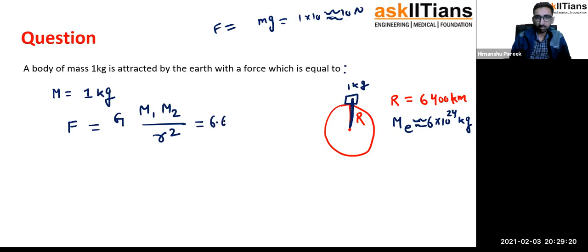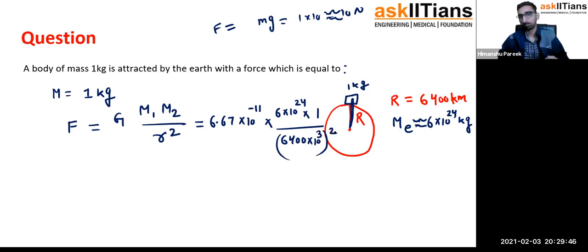So gravitational force is G m1 m2 by r square, or distance square. G value is 6.67 multiplied by 10 power minus 11. M1 means the first body, the earth, whose mass is 6 times 10 to the power 24. Second body, mass 1 kg. Distance between the two bodies is r, the radius of the earth, 6,400 kilometers, so I should convert this into meters. And now you put a square of it. When you solve this entire thing, I know it would be a bit lengthy calculation, but I'm giving you this as homework. You should do it at least once.